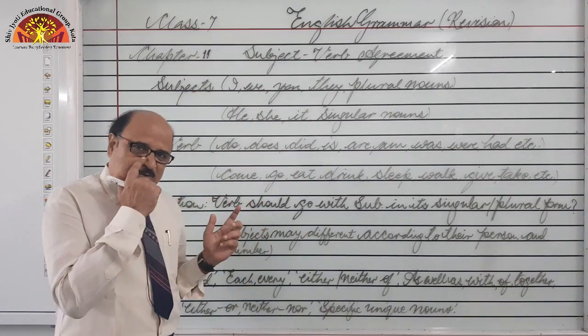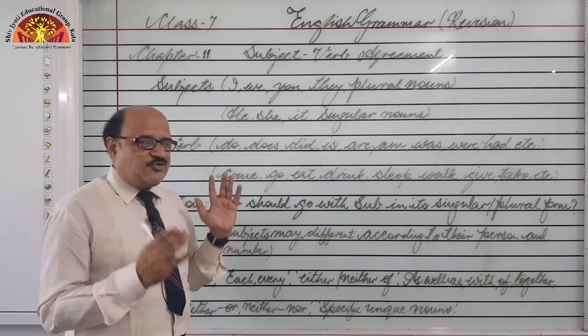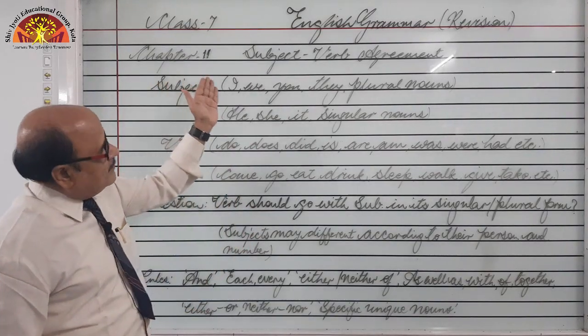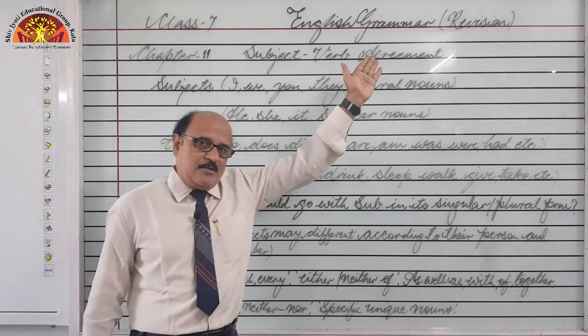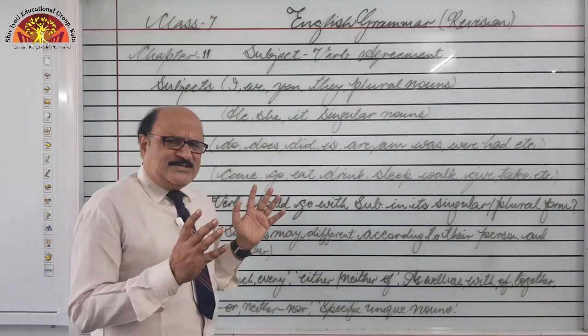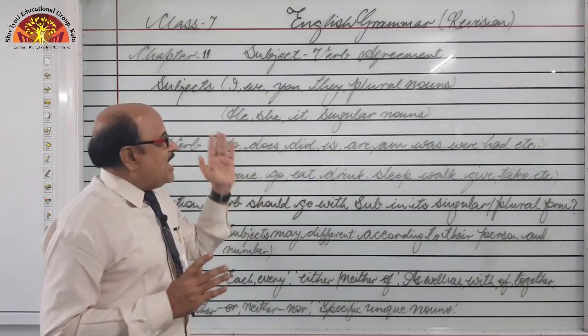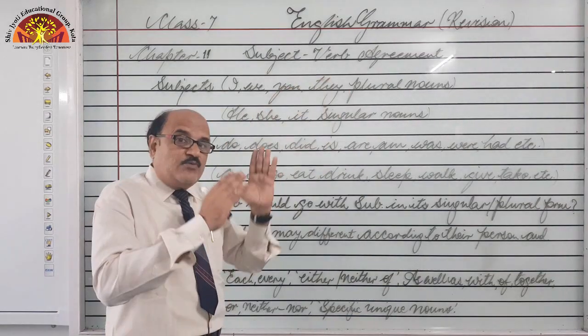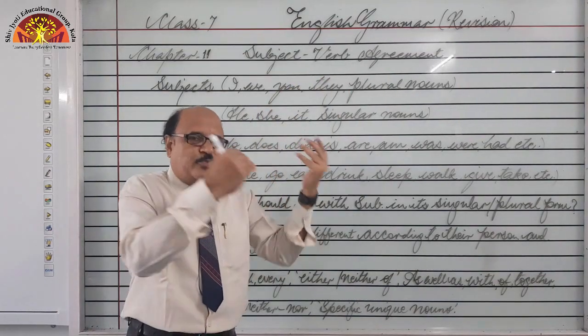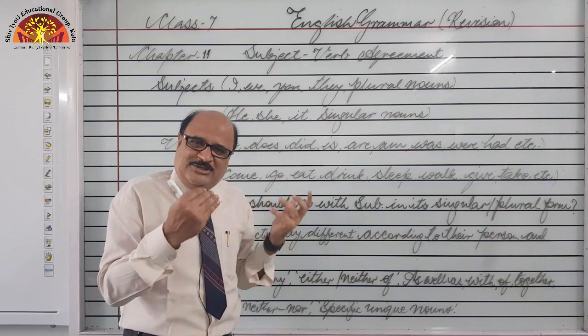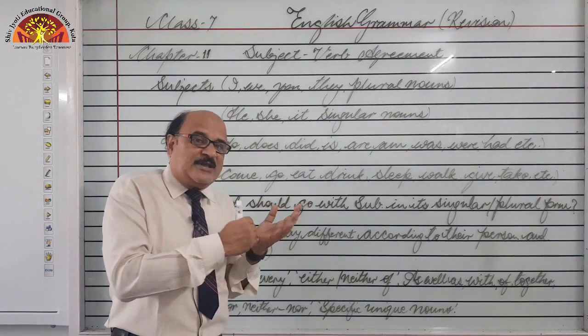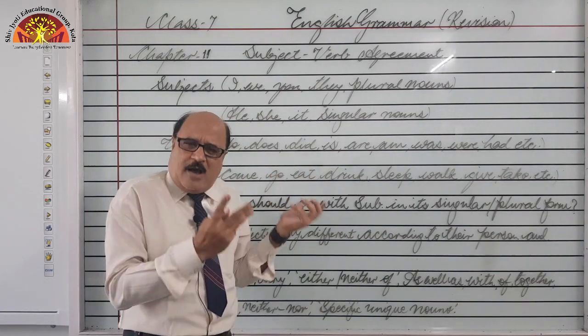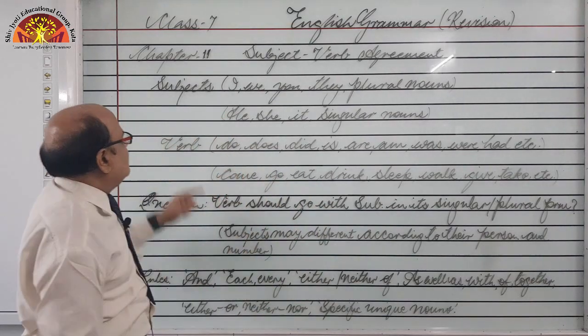Today we are going to start with class 7th English grammar book, chapter 11, subject verb agreement. Okay, so let's come to know what this agreement is about. Subject verb agreement. But before we proceed, first of all we have got to know the meaning of subject and verb, actually what they are. So let's discuss about them.